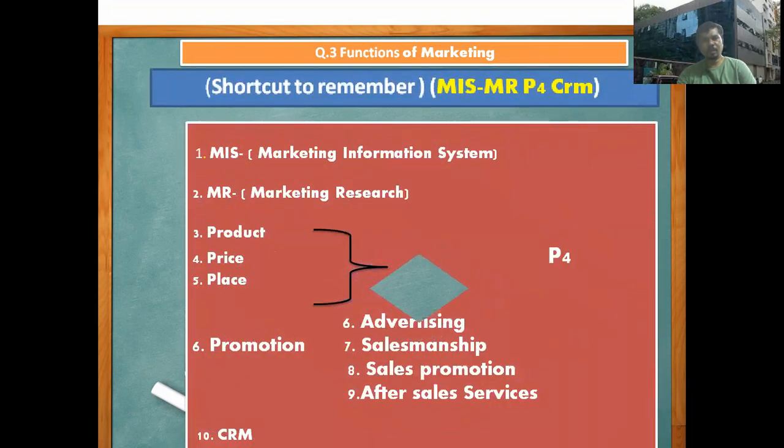Now look here: MIS, marketing information system; MR, marketing research; the 4 Ps, product, price, place and promotion. Promotion has 4 points: advertising, salesmanship, sales promotion, after sales service, and the last one is CRM. With the help of MIS, MR, 4 Ps and CRM, we are going to complete the 10 functions of marketing. Now we are going to see each and every function of marketing one by one.